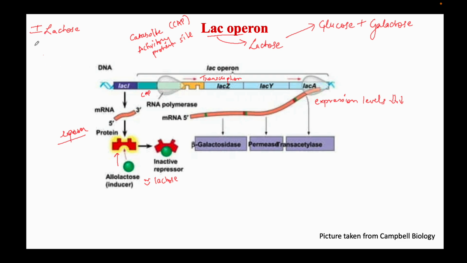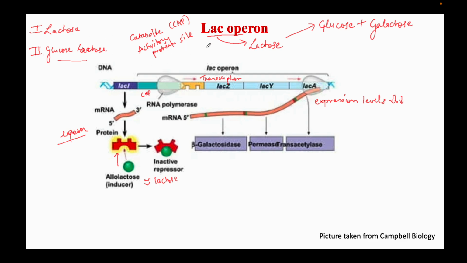So what will happen when we provide both glucose and lactose? Bacteria are very clever. Glucose is a basic sugar for the bacteria, and the genes required for the metabolism of glucose are already present inside the bacteria. They are the housekeeping genes. But genes for lactose metabolism are inside this Lac-Operon.